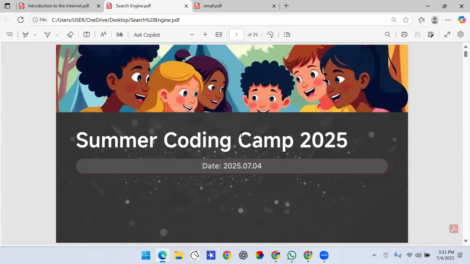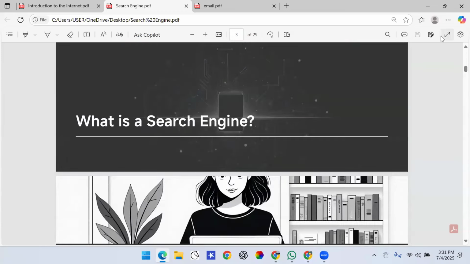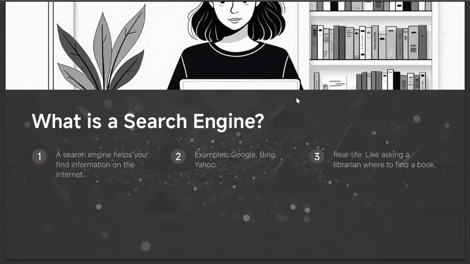Okay, so now let's look into what a search engine means. We already have a brief idea about what a search engine is. Google is an example of a search engine. A search engine is a software application that we use to search websites or to find information. Examples could be Google, Bing, Yahoo.